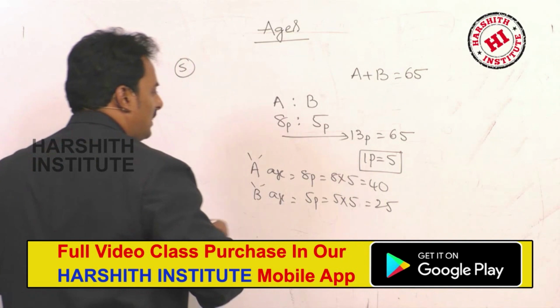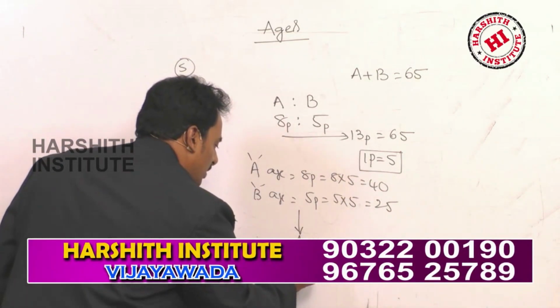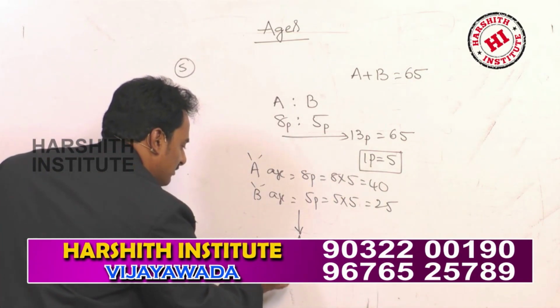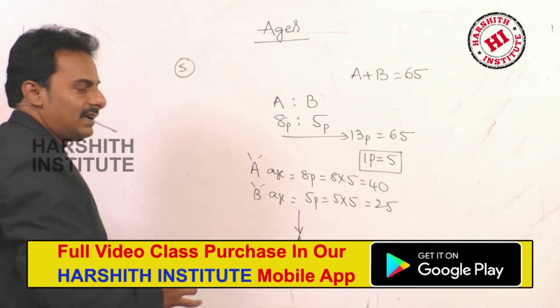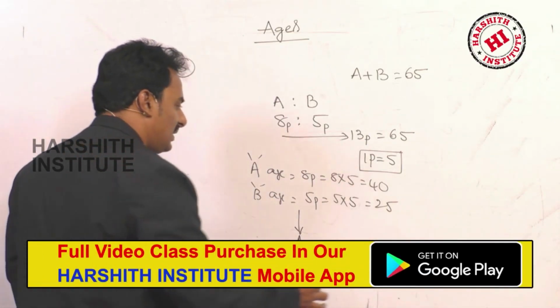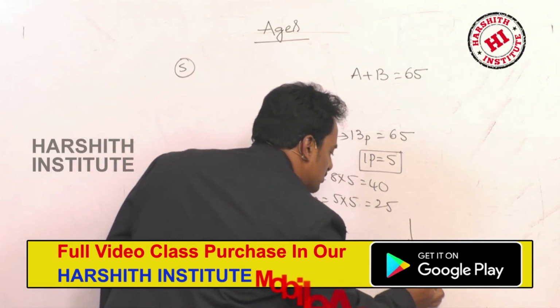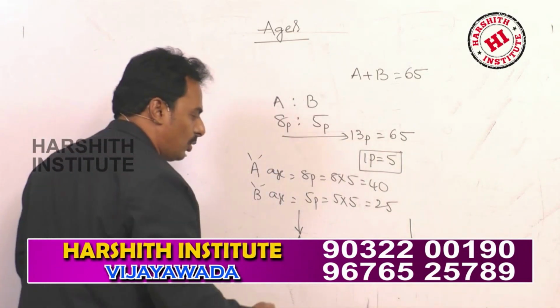This is at present age. At present A is 40 years. So 5 years ago the age of A is 35 and the present age of B is 25. So what is his age 5 years ago?